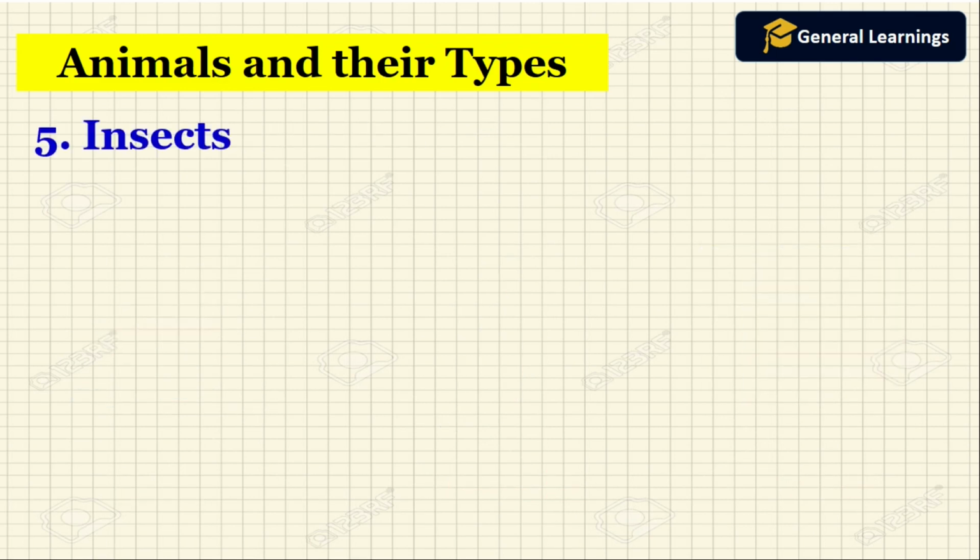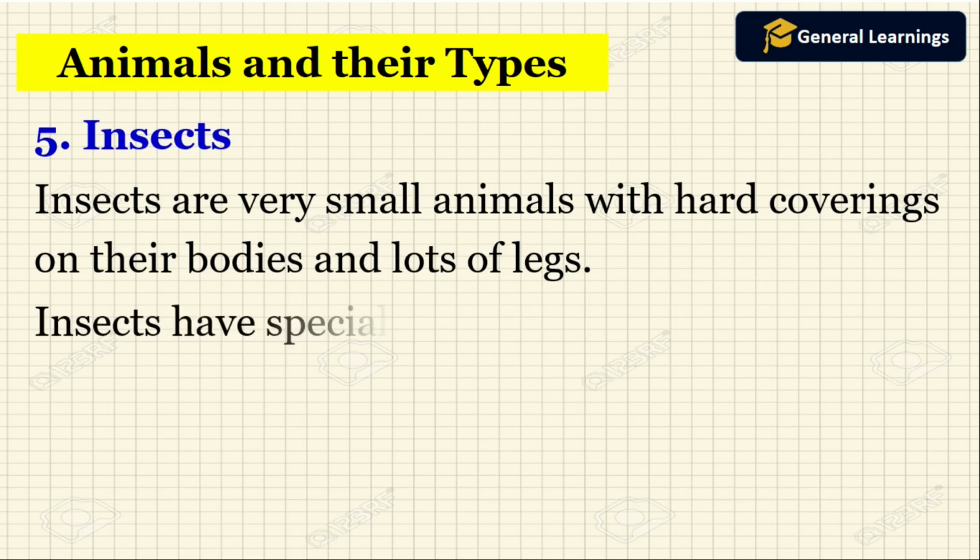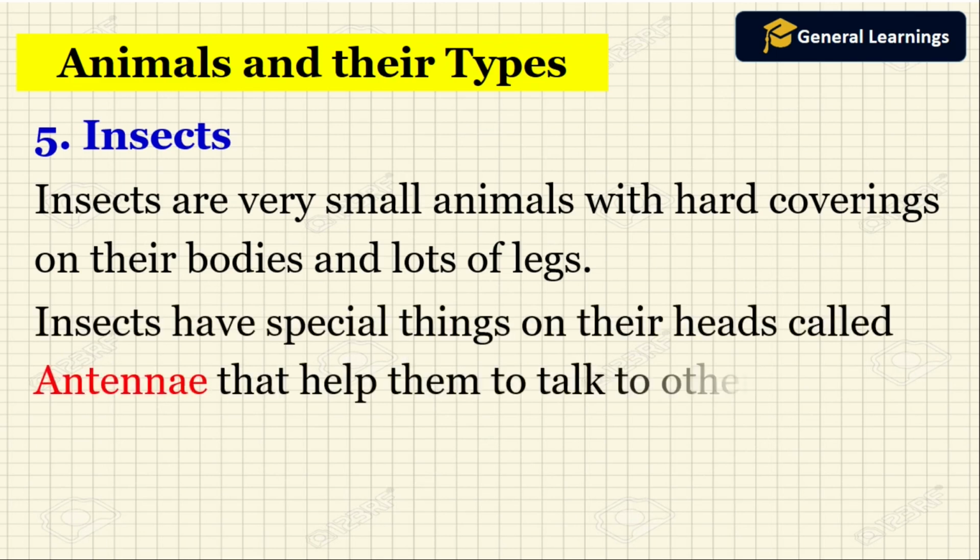Now we are going to see about insects. Insects are very small animals with a hard covering on their bodies and lots of legs. So insects are also called animals. Insects have special things on their head called antennae that help them talk to other insects.